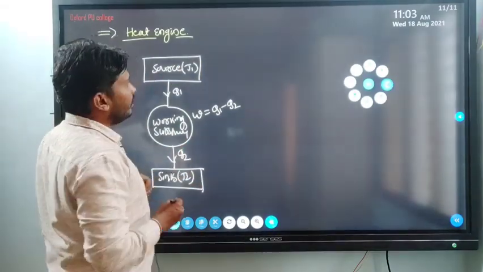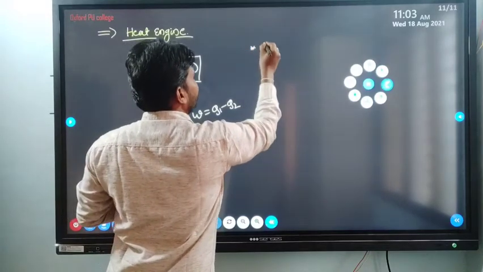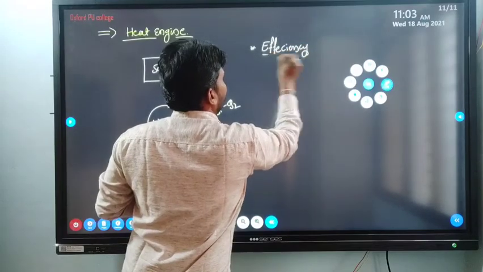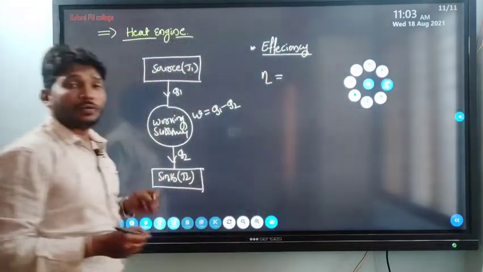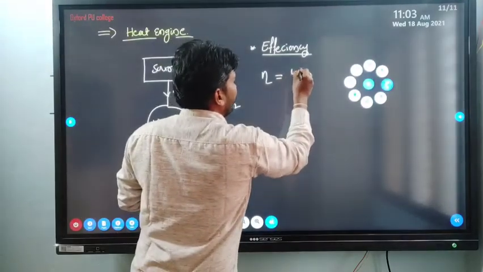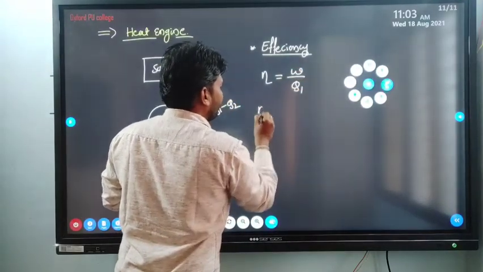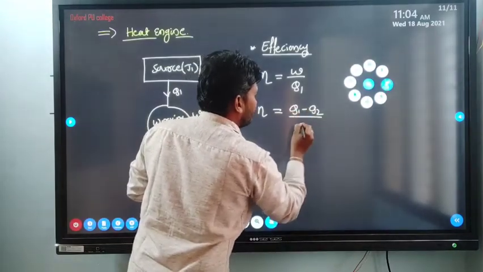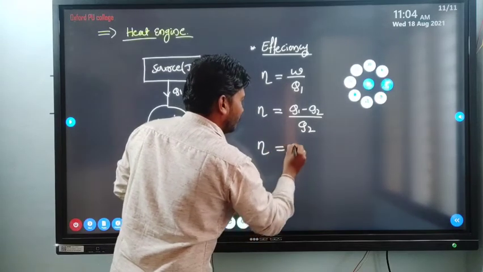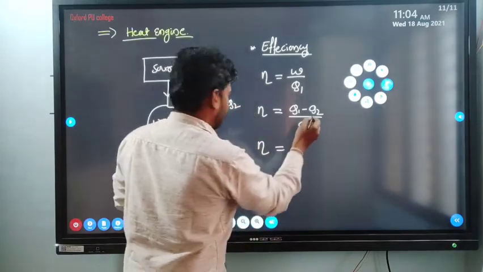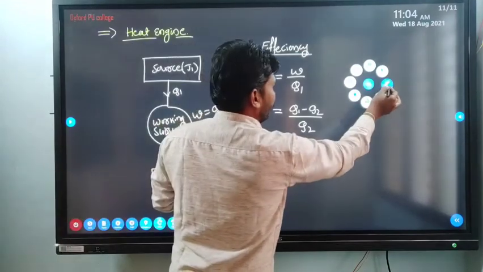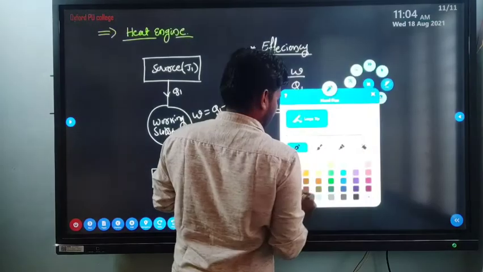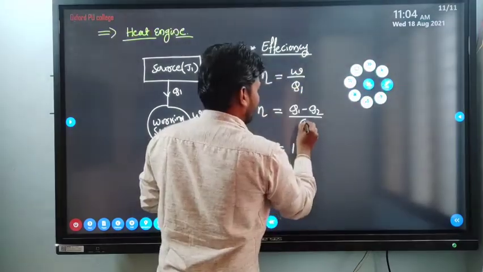Then we need to understand the meaning of efficiency in case of a heat engine. Efficiency is the ratio of the amount of work done to the heat supplied. W divided by Q1, which is equal to Q1 minus Q2 divided by Q1.